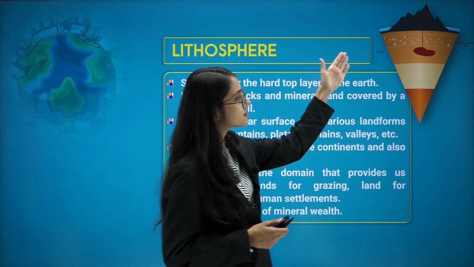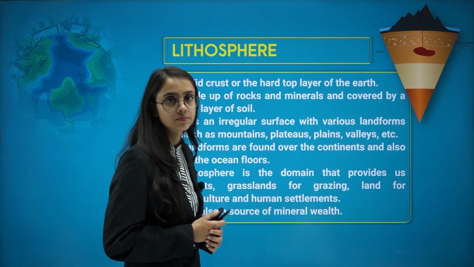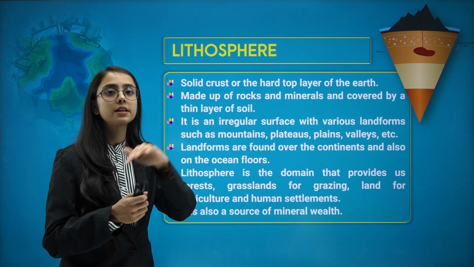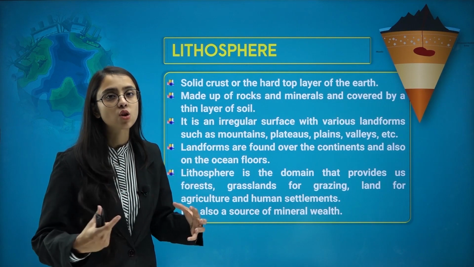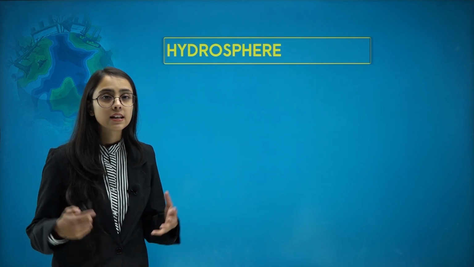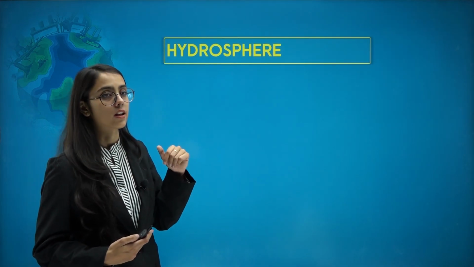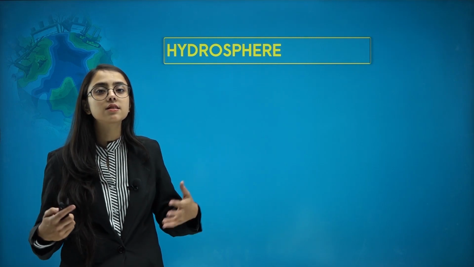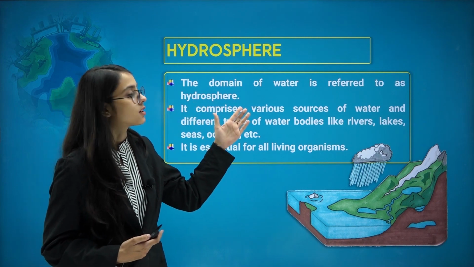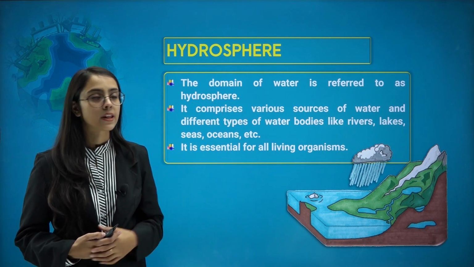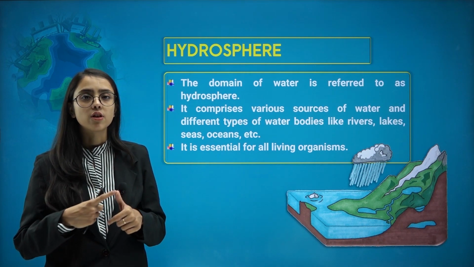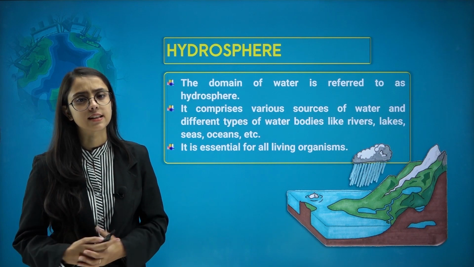As you can see here in this diagram, what do you observe? There are different layers of earth, isn't it? The topmost layer of earth, which is hard, rocky and solid, on which we live, is known as lithosphere. Now, next, let's talk about hydrosphere. By the name itself, we understand that it is related to water, exactly. So, the domain of water is referred to as hydrosphere. It comprises various sources of water such as water bodies, rivers, lakes, oceans, seas, etc.